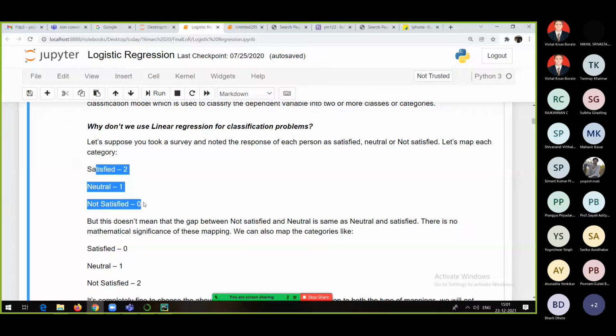The ultimate aim is to convert them into numbers. But if someone converts this data into numerical format, it is going to change the meaning of that data. It might imply that satisfied is greater than neutral, or neutral is greater than satisfied, or not satisfied is less than satisfied, and so on.